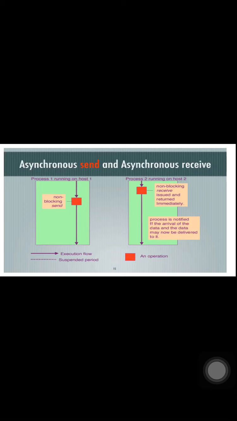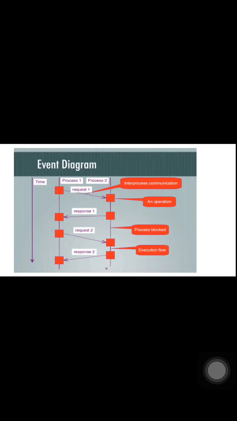In this asynchronous send and asynchronous receive, both the processes are non-blocking. There is a non-blocking send and non-blocking receive. This one is the fourth type of send and receive operation in an IPC. This is the event diagram which shows the inter-process communication between two processes running on two different hosts.